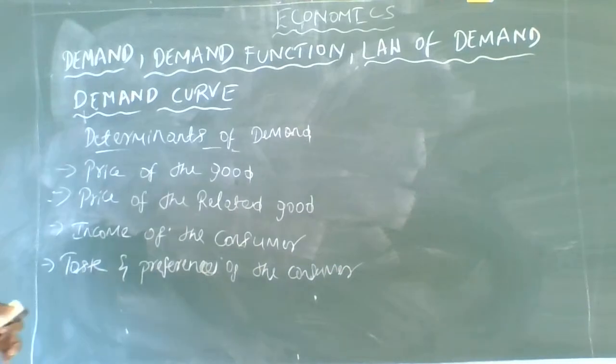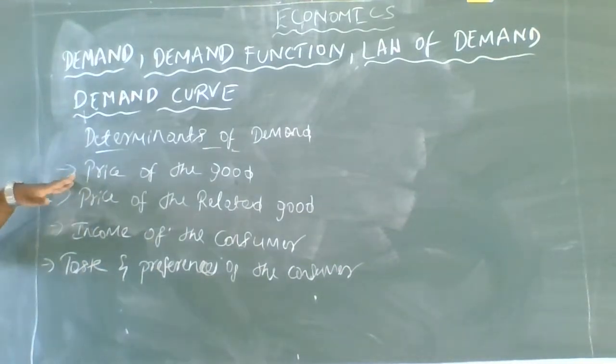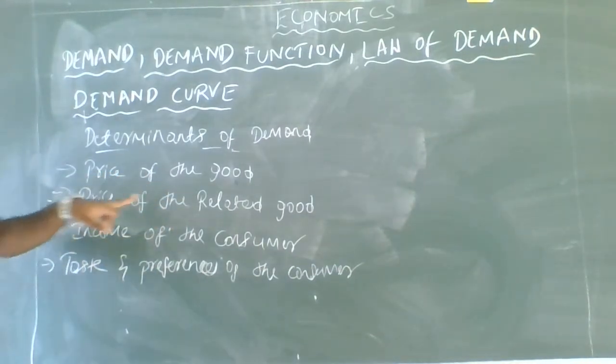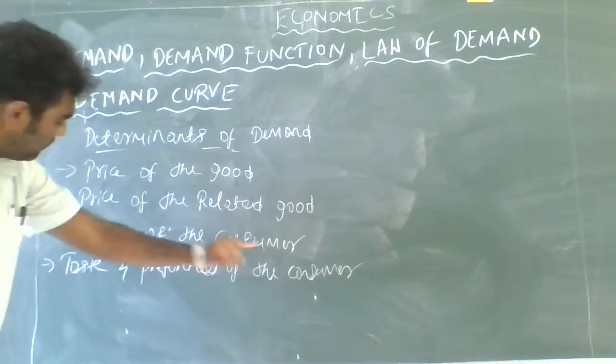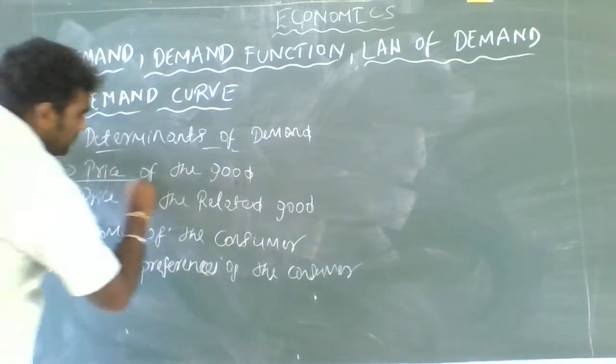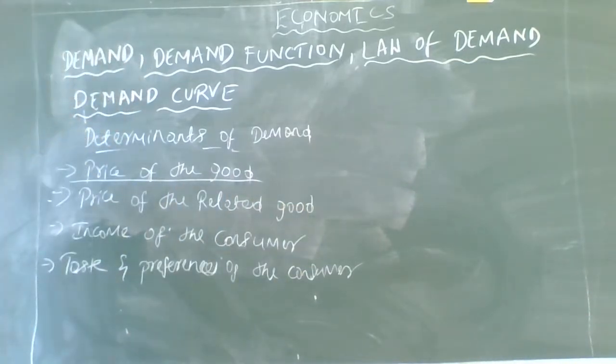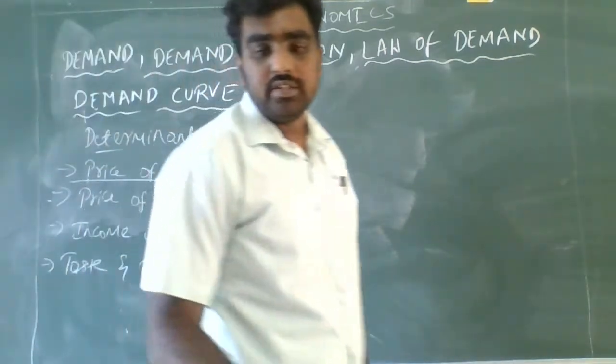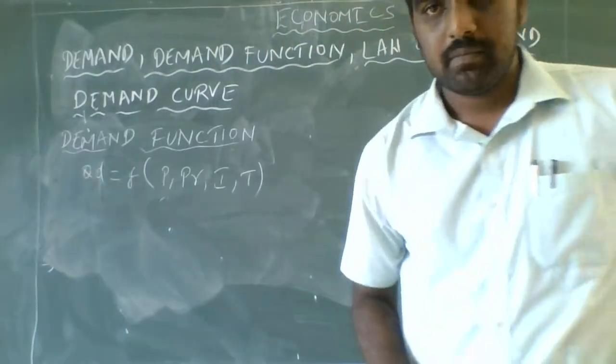These are the very important determinants. Here the major determinant is the price of the good.